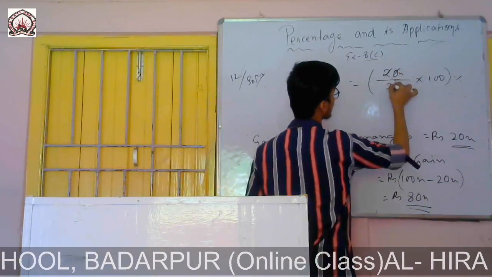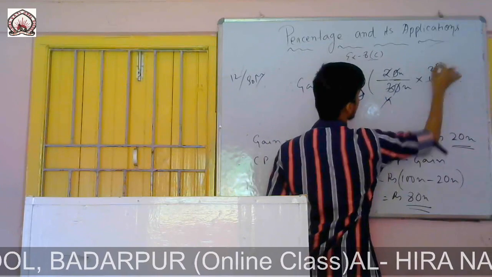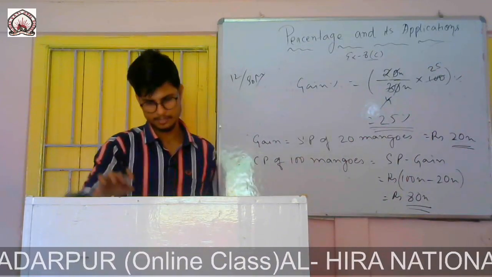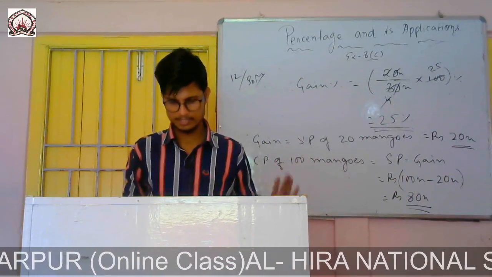The zeros cancel, 2 fours are 8, 4 twenty-fives are 100, so the answer is 25%.